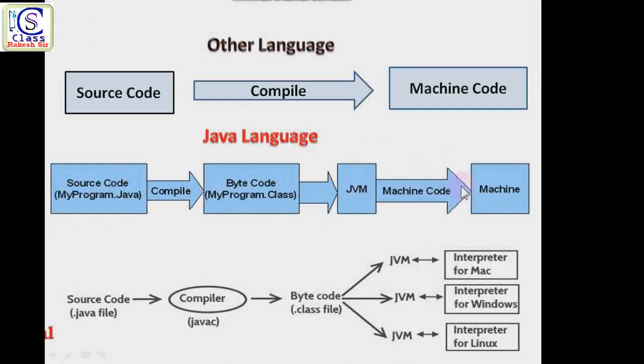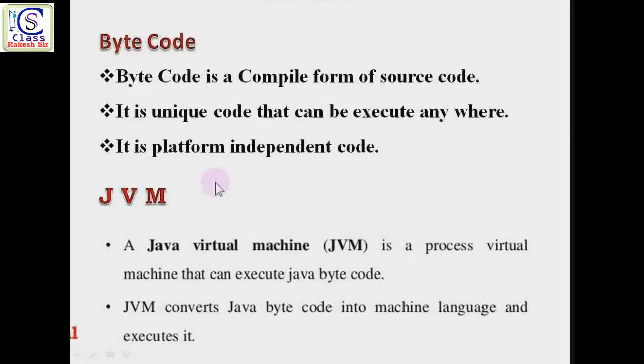So this is the concept used to execute source code as machine code in Java. Now here are some basic points about bytecode and JVM. So what is bytecode? Bytecode is a compiled form of source code. It is a unique code that can be executed on any machine anywhere. It is a platform independent code.